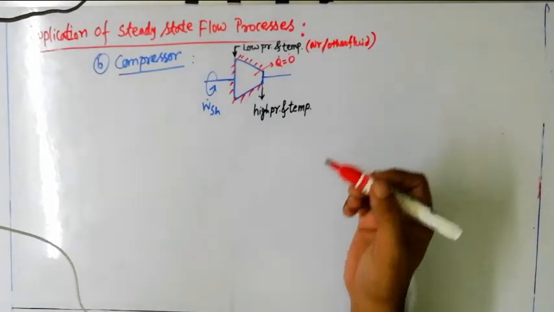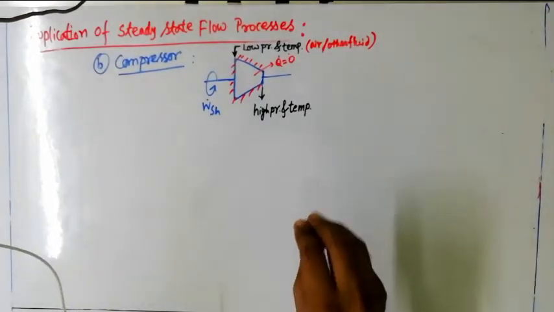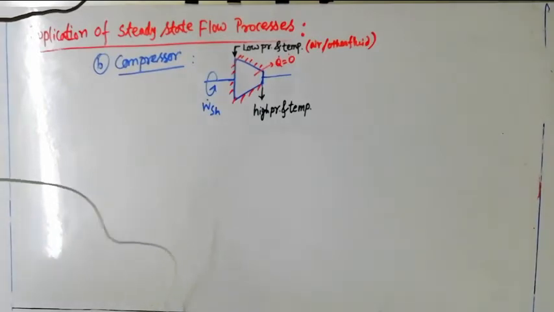Like in our domestic purposes, we can see a compressor used to fill compressed air in any automobile tire. It can be a bike, a four-wheeler, or a bicycle. Inside the tire compressed air is being filled, and we can see that compressor in a nearby garage. At that point the working medium is air.